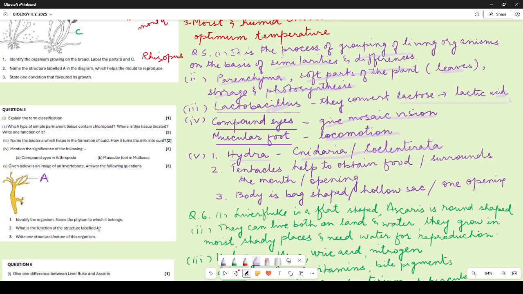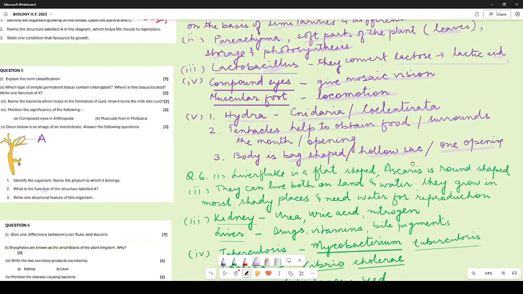What is the function of the structure labeled A? So A is tentacles which help them to obtain food, or if someone has written it surrounds the mouth or the opening, then also it is correct. It's the function actually you need to mention over here. Write one structural feature of this organism, means you have to write one thing about the structure. So its body is bag shaped, or it is like a hollow sac, or it has one opening at one end. Any of these you have written, it is correct.